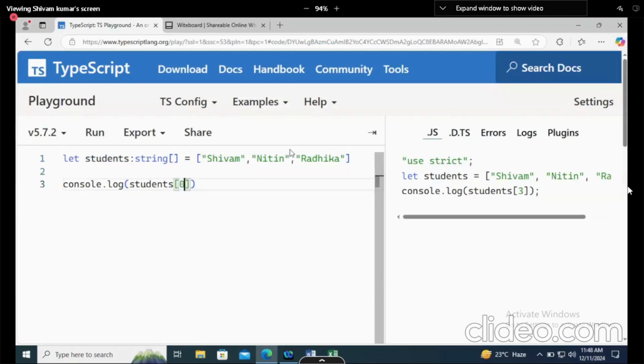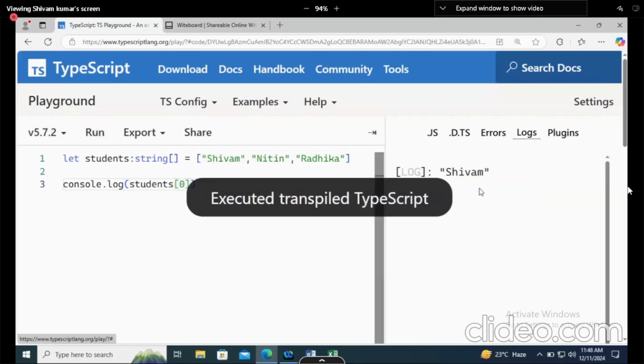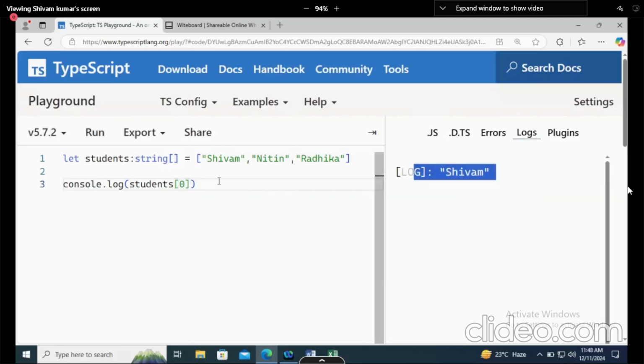element also. So it should print Shivam and it is printing by default. What if I want to add one more student into this? Push. Very good. What's your good name? Satya. Very good. Push. So there are two functions that actually belong to stack.